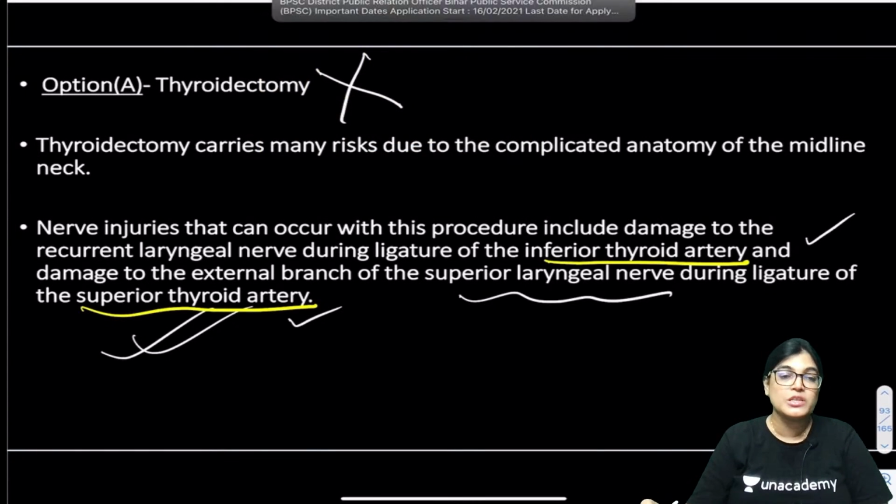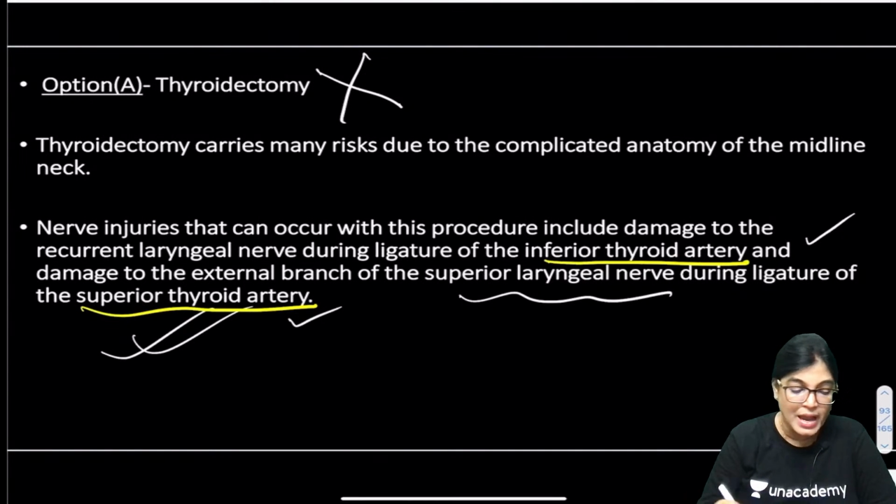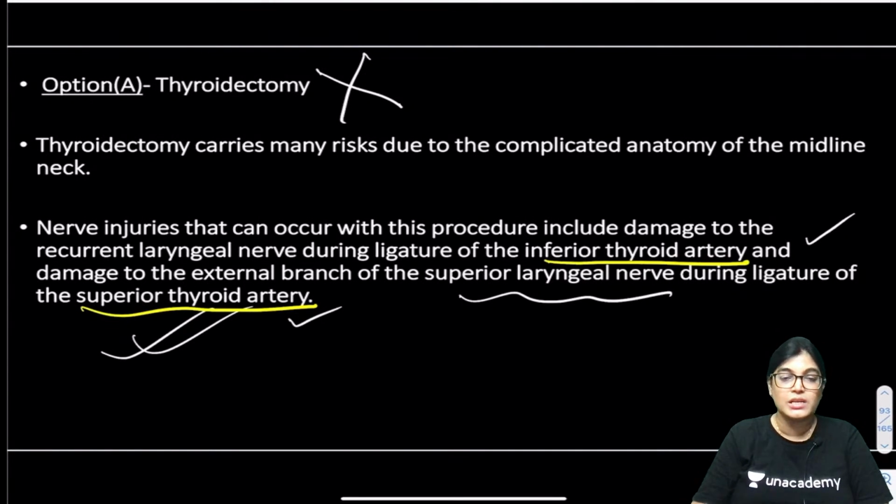In this procedure there is a chance of nerves being involved and injured. The nerves injured are the recurrent laryngeal nerve and the external laryngeal nerve. These kinds of signs and symptoms were not presented in the patient, and any of the structures lying in the midline of the neck region were not involved.